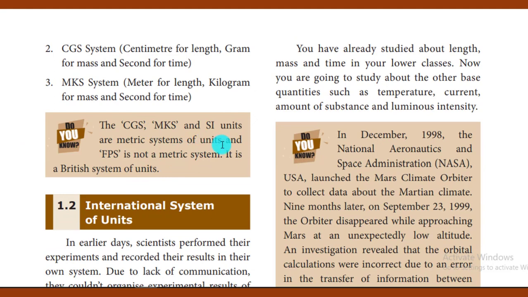These systems can be called SI units, or the metric system of units, and FPS is not a metric system. Note the point: it is a British system of units. MKS and SI units are metric systems, and FPS is not a metric system. Keep this point in your mind.